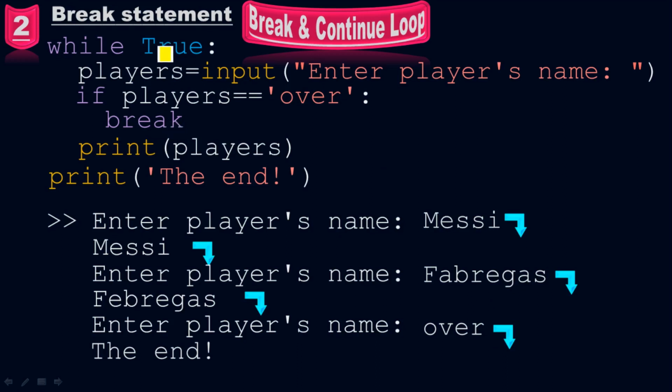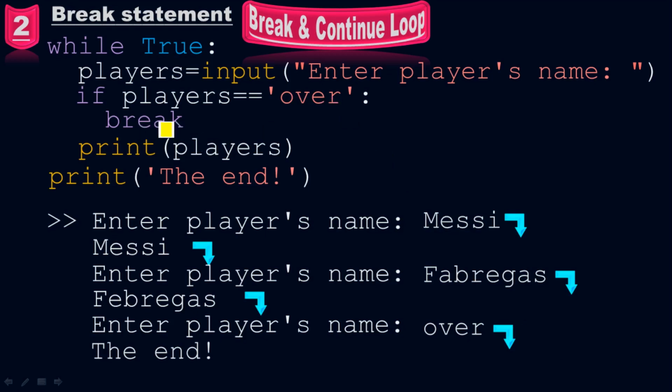Look, this while True means that if you put another player name, the while loop will execute one more time, and then if you put another player name, it will execute one more time. So it will execute all the time the moment you type any player name. But as you type "or" over here, according to this condition, a break will come to this while loop. So the while loop will break. It will stop the while loop.